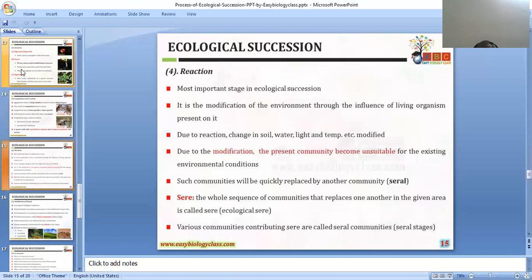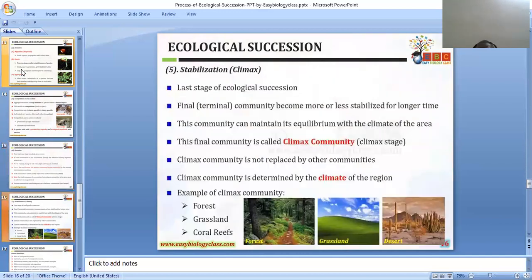Reaction is the most important stage in ecological succession. It is the modification of the environment by the living organisms present in it. Due to the reaction, the soil, water, light and temperature will be modified. Due to this modification, the present community becomes unsuitable for the existing environmental conditions. Such communities will be quickly replaced by another community. The whole sequence of communities that replace one another in a given area is called a sere. The various communities contributing to the sere are called seral communities.